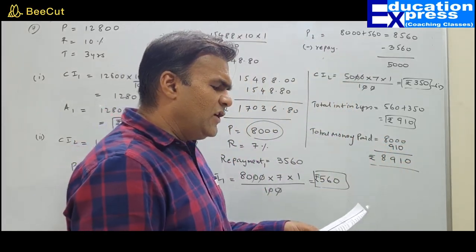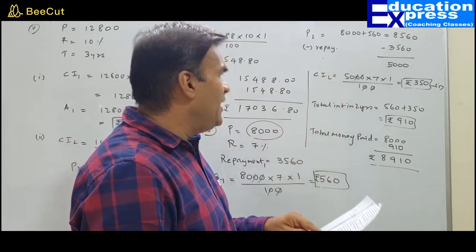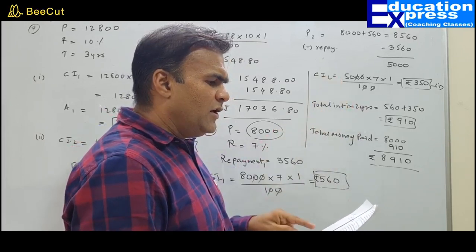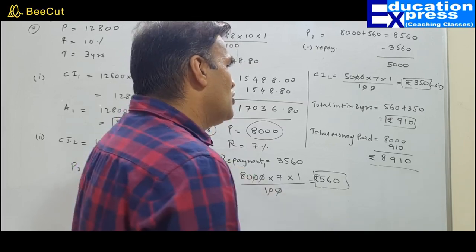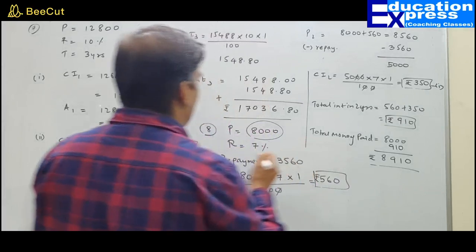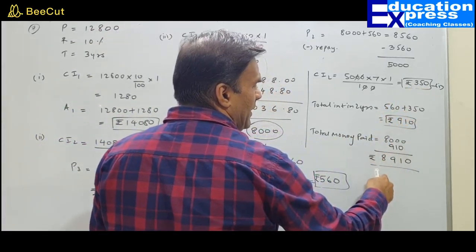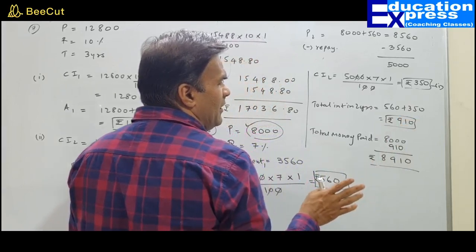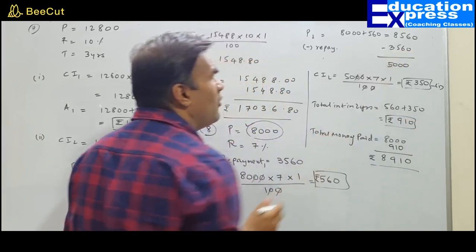First question was interest paid for the second year, found out. Second is total interest paid in 2 years, found out. Third is the total amount of money paid in 2 years to clear the debt. So the total amount of money paid is, I paid the loan of 8,000 and I paid this interest. So the total money paid. Now many people will make a mistake of taking into consideration this 3560 also.